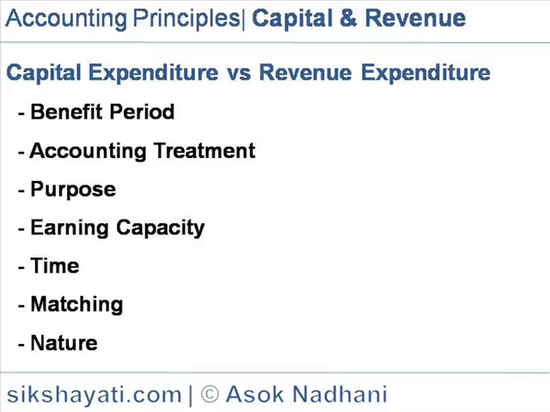Earning capacity. Capital expenditure is incurred for improving the earning capacity of fixed assets. Revenue expenses are incurred for maintenance of the earning capacity of business assets.